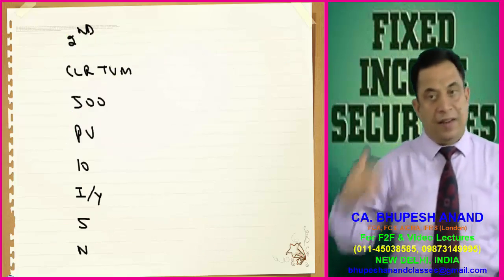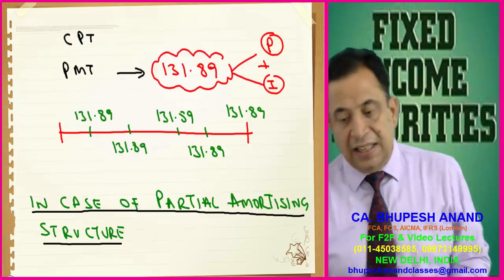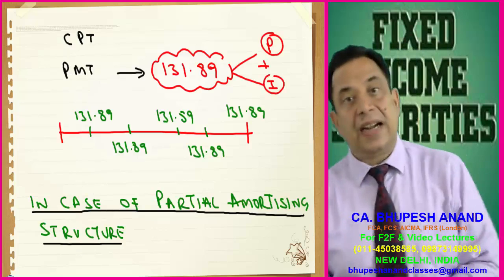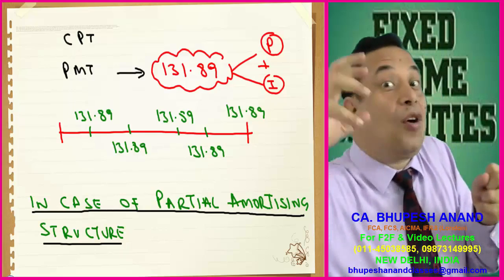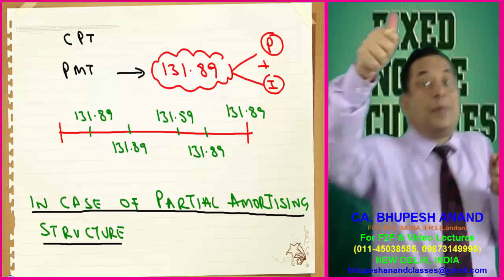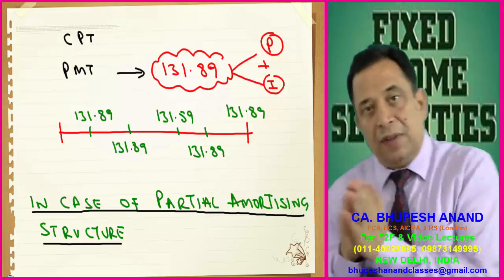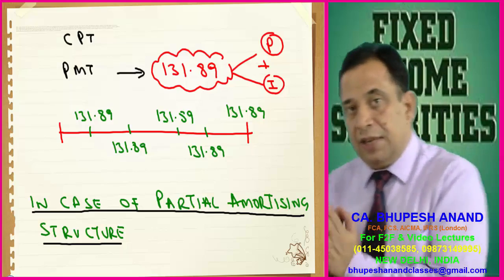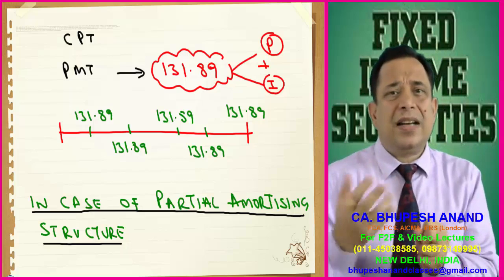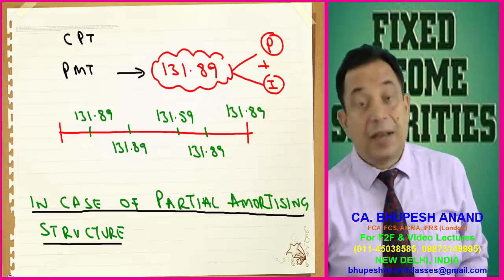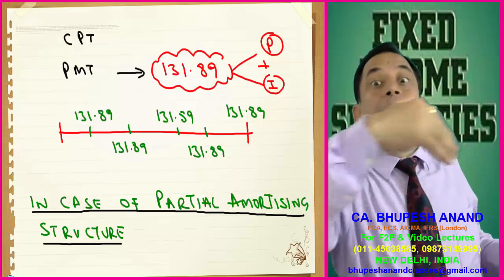Second clear TVM, 500 PV, 10 as IY, 5 as N, and then compute payment, that is 131.89. Now this 131.89 is composite of two parts. One is the principal and second is the interest. So I have prepared a timeline for you: 131.89, 131.89, 131.89. Now it is similar to the amount which we pay generally in case of housing loan.